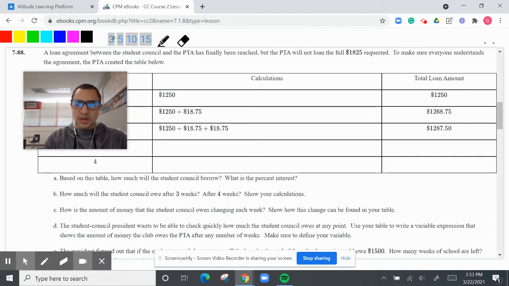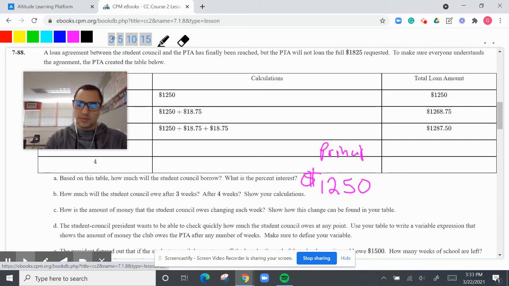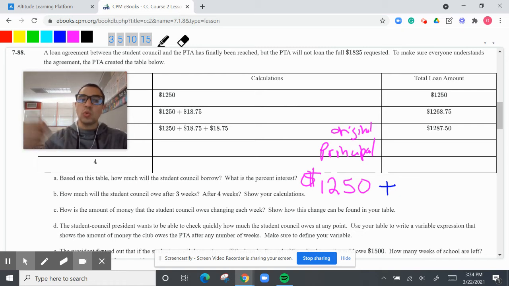So we know that we have $1,250. Okay, that's our principal. That's our original. All right. Then we add. What do we add? Well, we add 18.75. That's our interest.